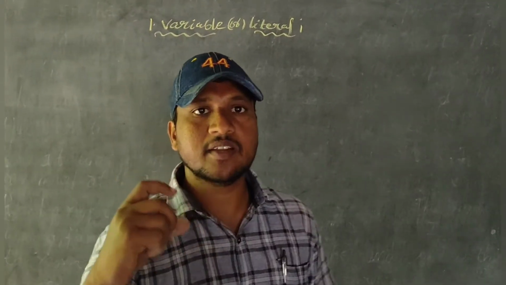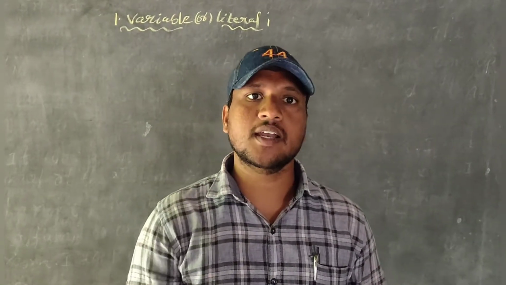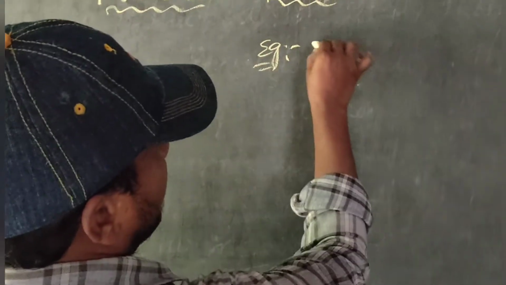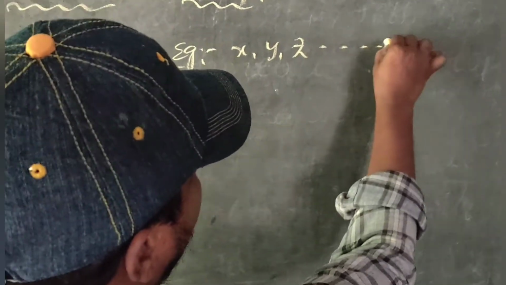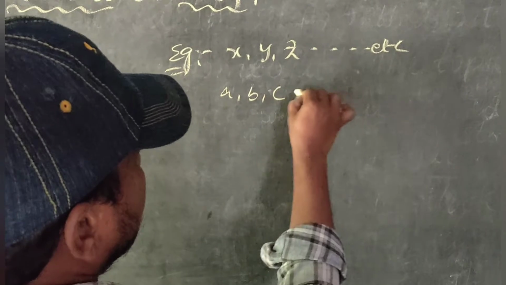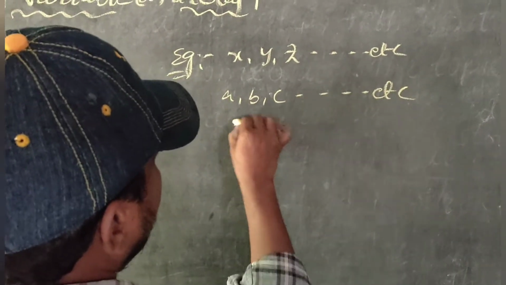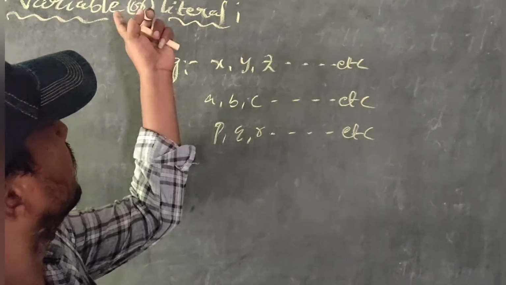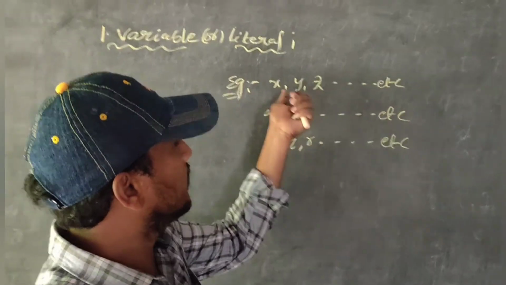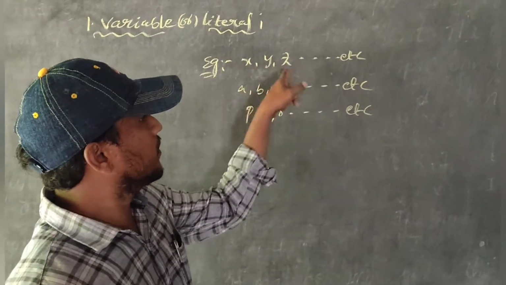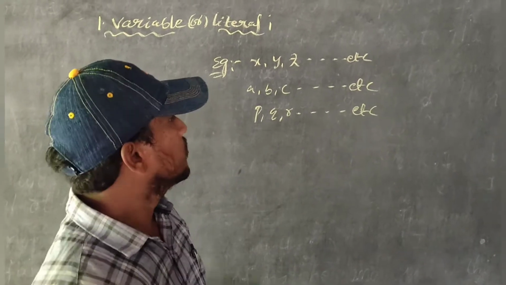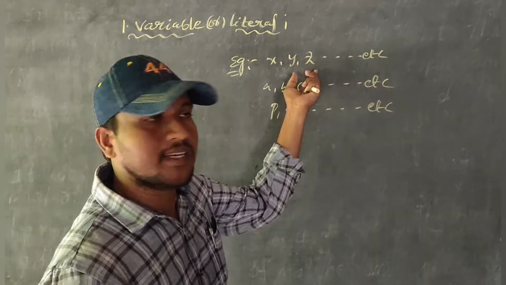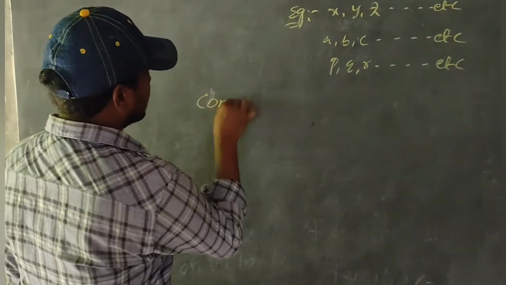A symbol which can take various numerical values is called a variable. For example, x, y, z and so on; a, b, c and so on; p, q, r and so on. What is the definition of variable or literal? A symbol which can take various numerical values is called a variable or literal.